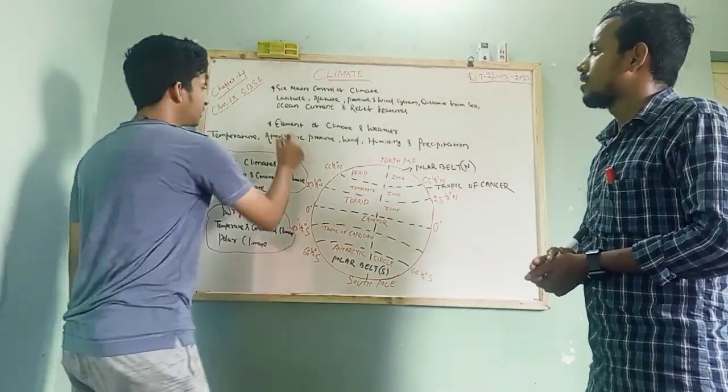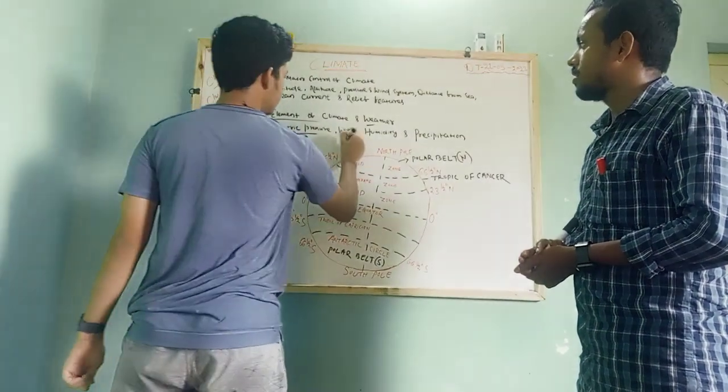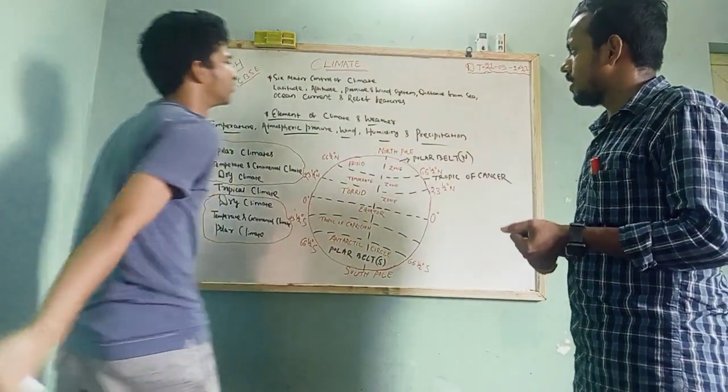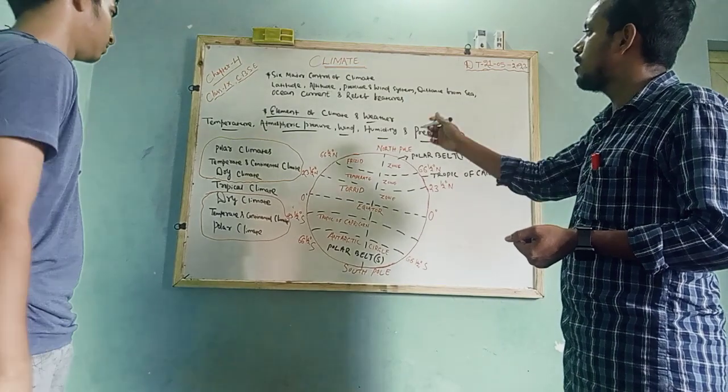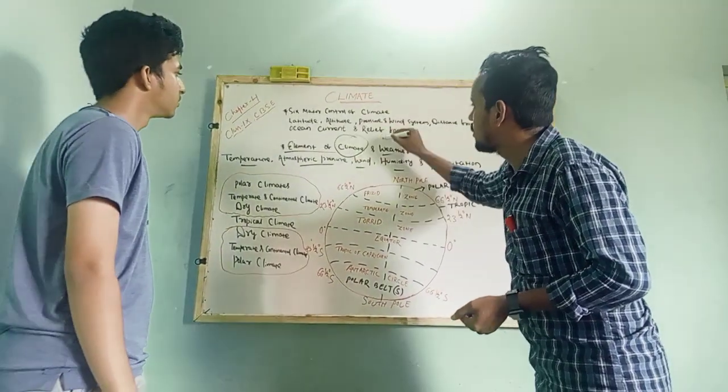Okay. Then what are the elements of climate and weather? These are temperature, atmospheric pressure, wind, humidity, and precipitation. Yes, absolutely. Those are the elements of climate and weather. There are two words: one is climate, another is weather.